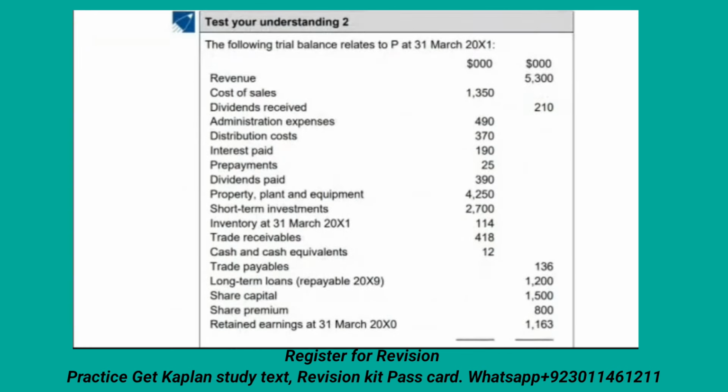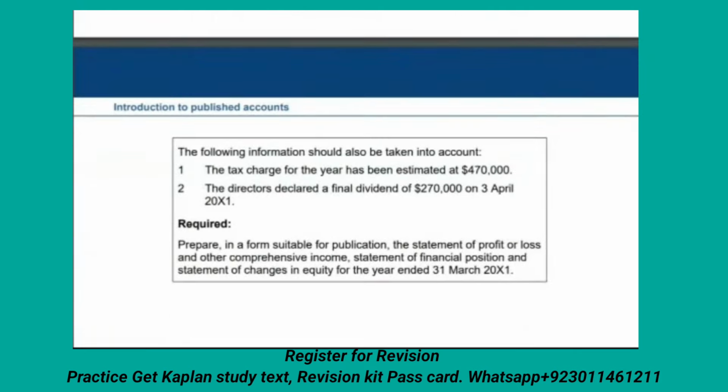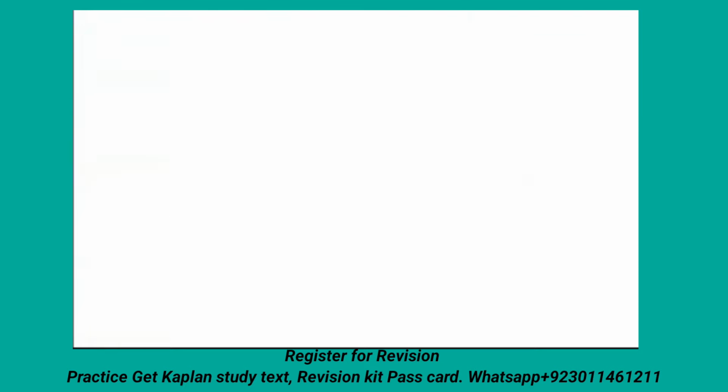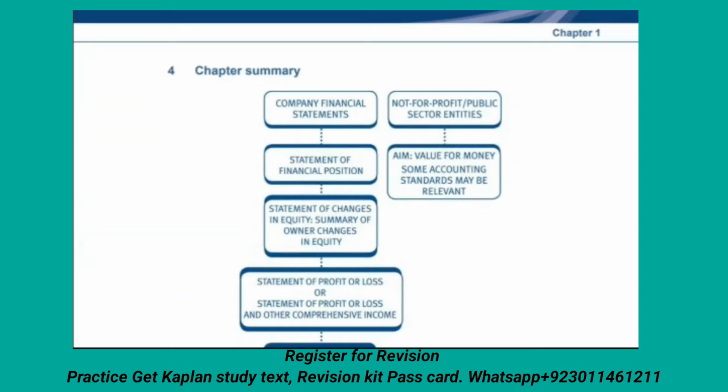Test your understanding. Again, this is revenue and cost. It is a trial balance they have provided, and then they gave the following information. You are required to prepare, in a form suitable for publication, the statement of profit or loss and other comprehensive income and the statement of financial position. This is a very important area. You have to be very comfortable and go through it thoroughly, because the British style of testing is detailed. They need complete answers.